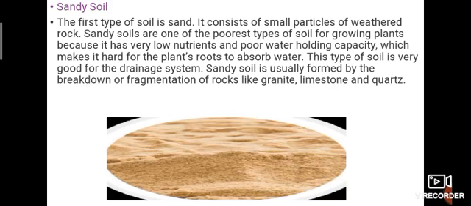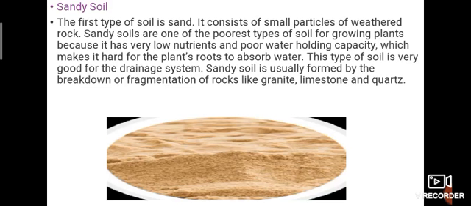First is sandy soil. This is the first type of soil. It consists of small particles of weathered rock. Sandy soils are one of the poorest types of soil for growing plants. Sand is not apt for plant growing. You know why? Because it has very low nutrients and poor water holding capacity. That is the main thing.